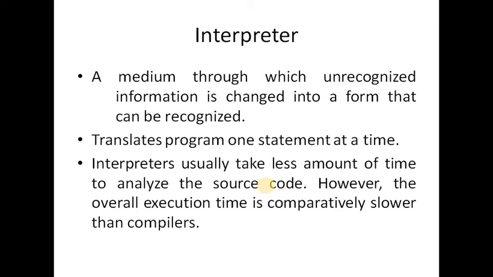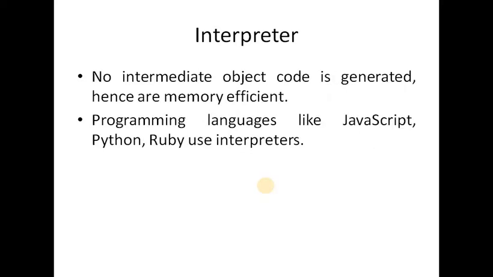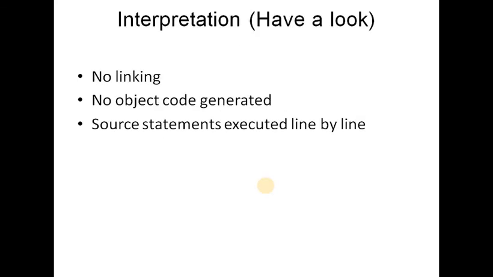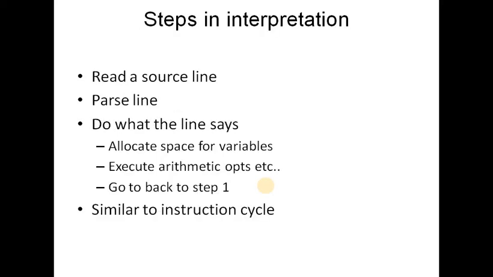An interpreter usually takes less time to analyze the source code, so it has less execution time. No intermediate code is generated, and programming languages including JavaScript, Python, and Ruby are examples of interpreted languages. Just have a look at interpretation: we have no linking, no object generation, and the source statement is executed last, line by line.